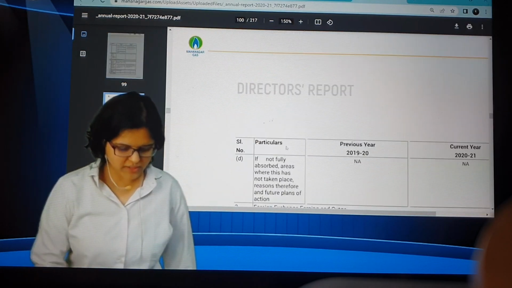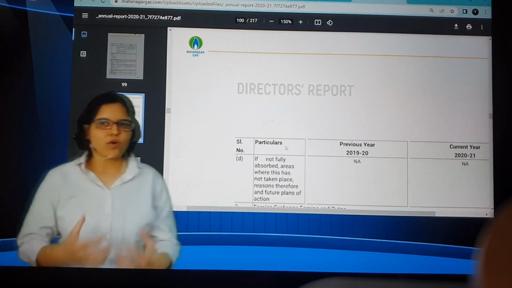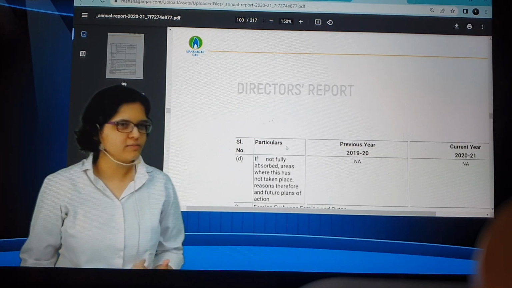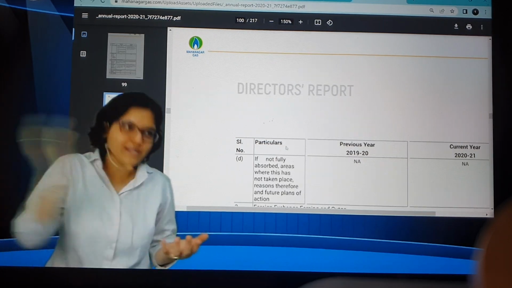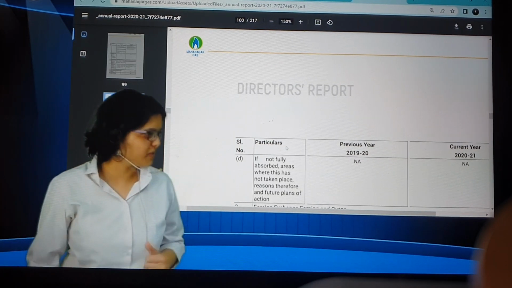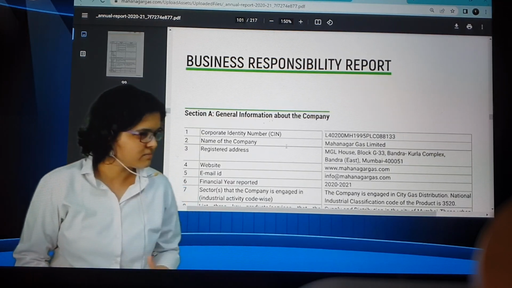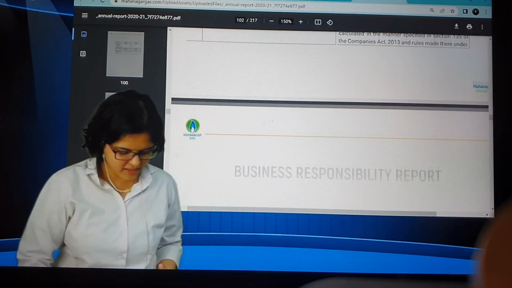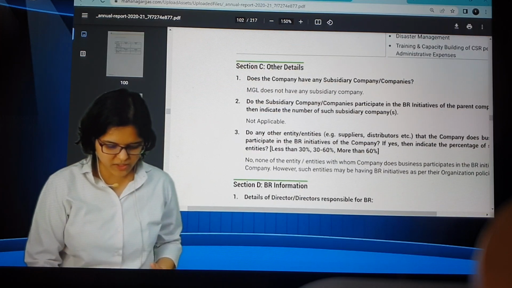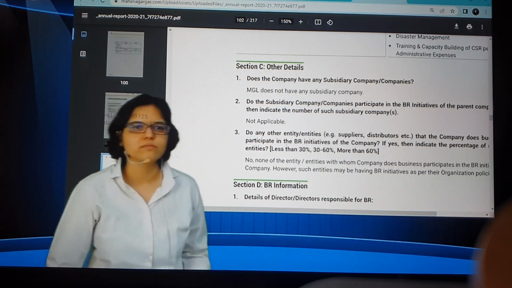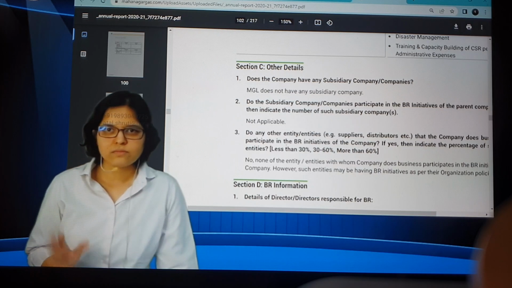So if you see here, there is something known as a director's report. So all the board of directors of the company give their own reporting on the company. Okay. And there is also an auditor's report, where a third party checks that and gives their report on the business of the company. So in the director's report, if I just go down to the business responsibility report, we're responsible for reporting something. So what are they reporting about? General information about the company, and in that, if we scroll down, does the company have any subsidiary company? MGL does not have any subsidiary company. This is the final check. Much more confident now? Yes.